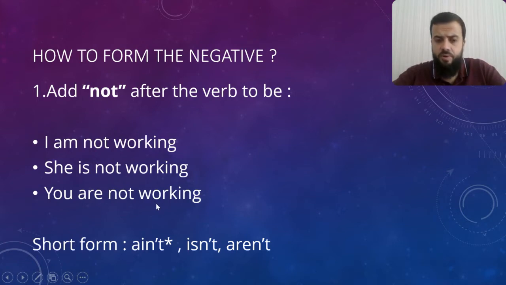Like, for example, he ain't here. He is not here. Of course, we usually only use this in speaking, so it's not official grammar. Isn't and aren't. She isn't working. You aren't working.